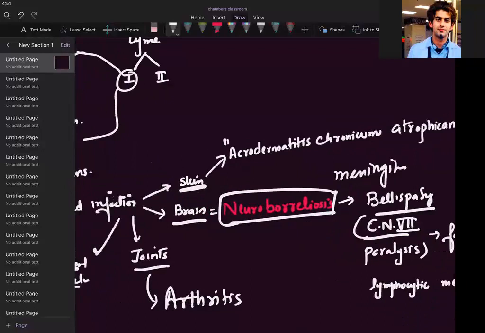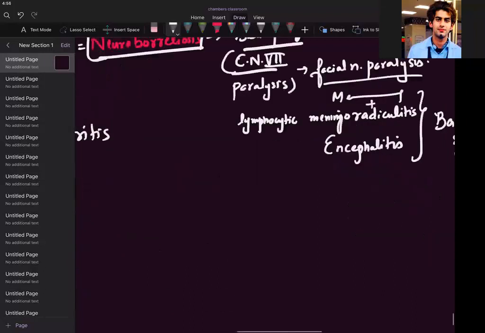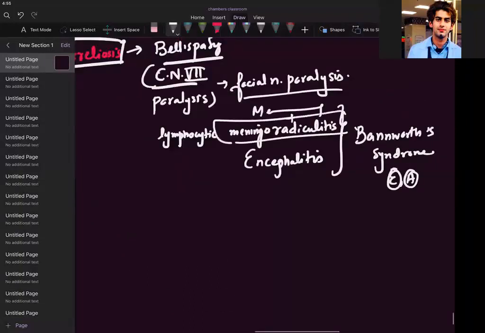This is basically a late manifestation. So Bannwarth syndrome will be meningoradiculitis. If you have to remember one thing, just remember meningoradiculitis will be mostly with Bannwarth syndrome.